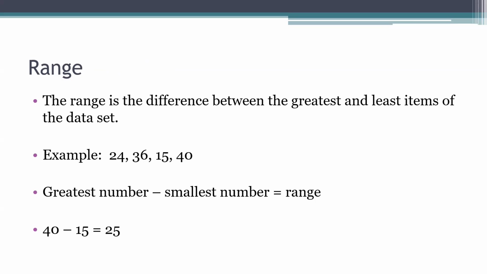Okay. Now the range is pretty easy. The range is the biggest number minus the smallest number. So in this data set, the biggest number is 40, the smallest number is 15. So you see at the bottom, 40 minus 15 equals 25.